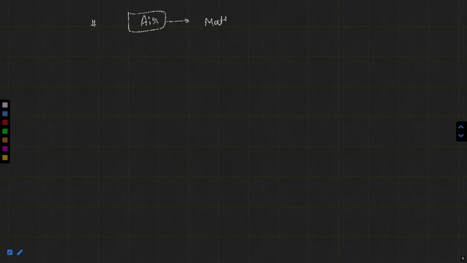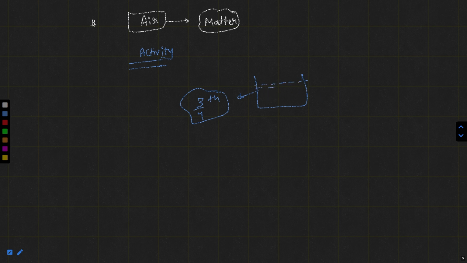We have to prove air is matter. Let's do a small activity. What is the activity? For this activity, you need some material. You need a bucket with 3/4 part of water. It is not exactly 3/4. You can take half, you can take full as well. It totally depends on you. It's not a rule that you have to take 3/4 part of water.